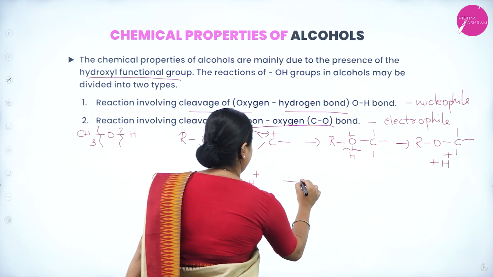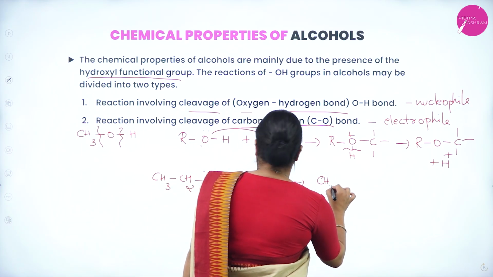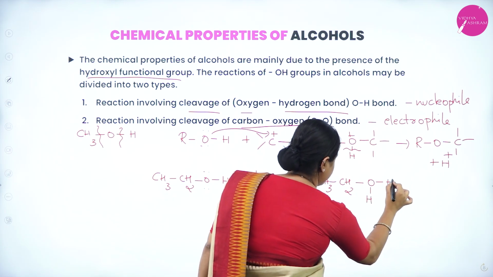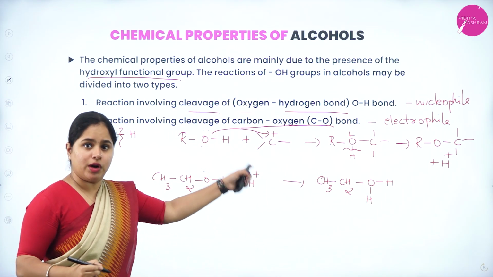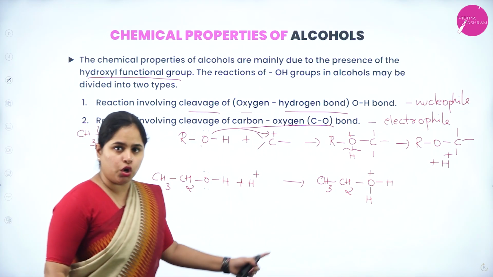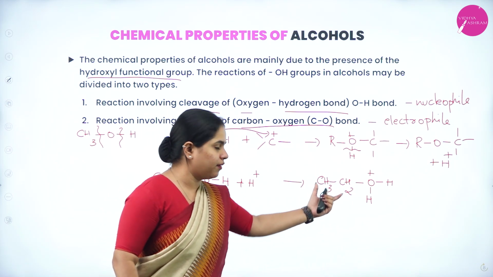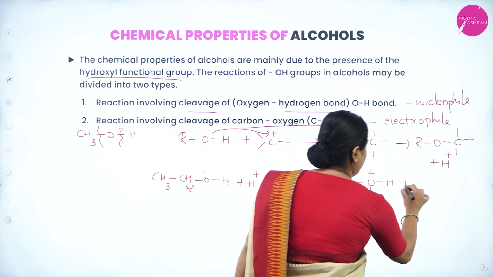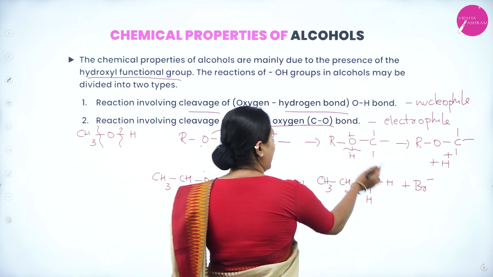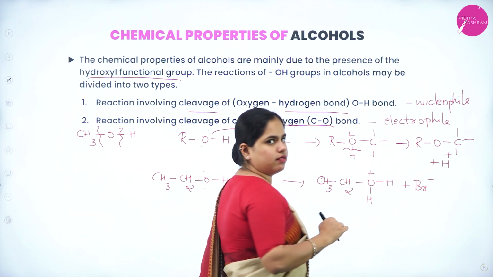So what is going to happen? See, we are going to add this H plus to the alcohol, CH3CH2, one hydrogen here, one hydrogen here. So I have added one more hydrogen here, which means the oxygen will of course get a positive charge, right? So now your alcohol is going to behave as an electrophile. It is having a positive charge, right? Now let us consider a nucleophile, Br minus. As the alcohol is acting as an electrophile, it will have attraction towards a negatively charged species.